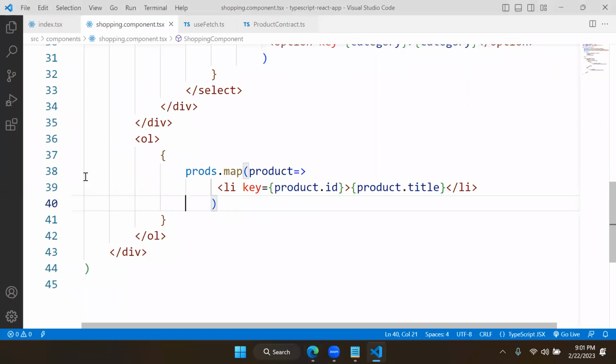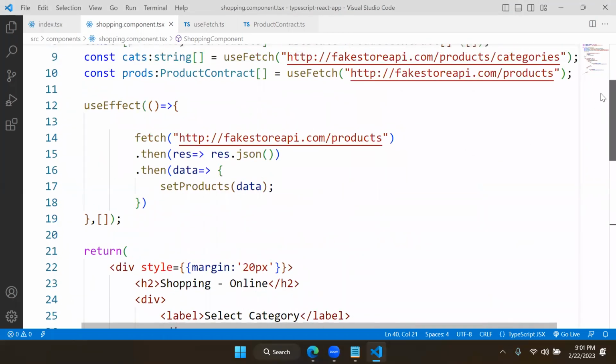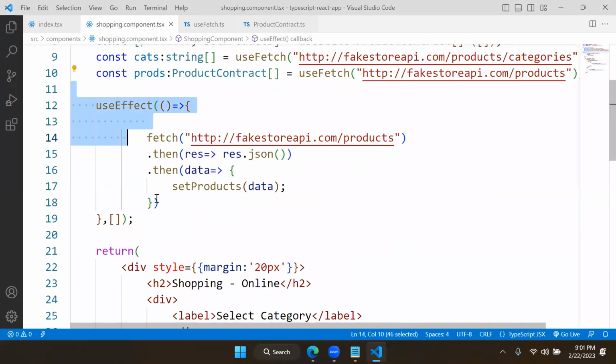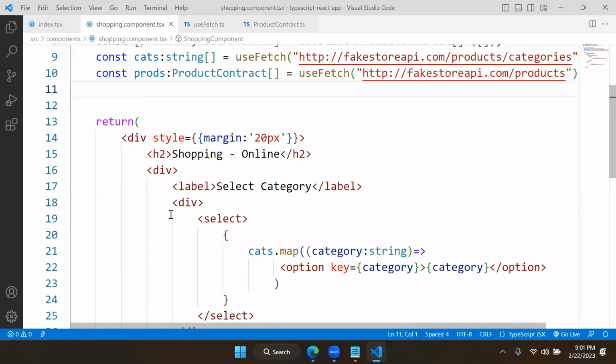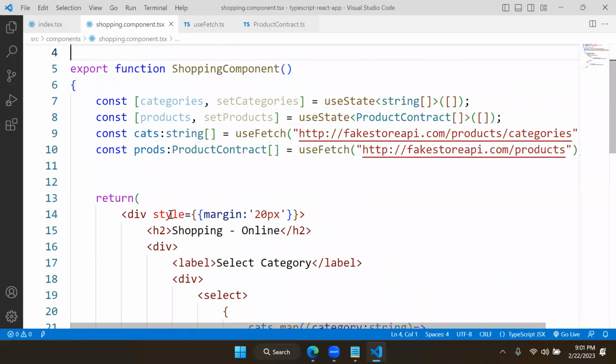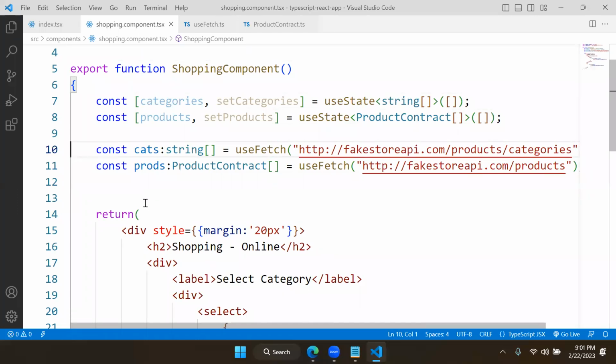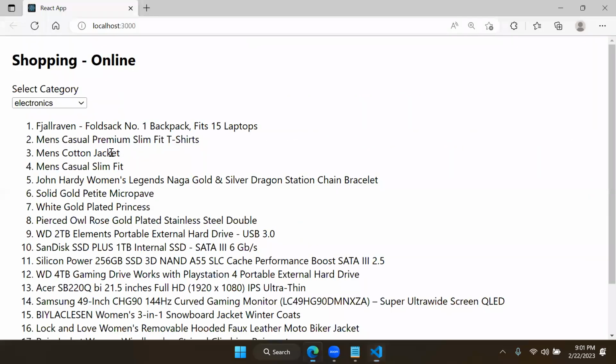Now you don't need to use any fetch operation using useEffect here. You don't need to do anything like this here, because you are using a hook for that. You are configuring a hook and handling a hook, and that hook is managing your data.